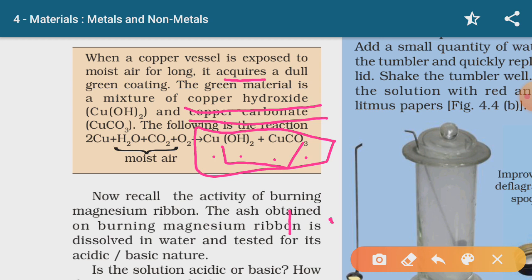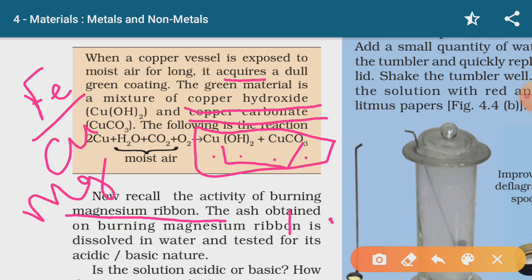Now another example is magnesium ribbon. Till now we have discussed iron, what happens when it comes in contact with air, then copper, then magnesium ribbon. You must have seen magnesium ribbon in the lab. When we burn it, a dazzling white light comes. Burning means it combines with oxygen, and it forms magnesium oxide.